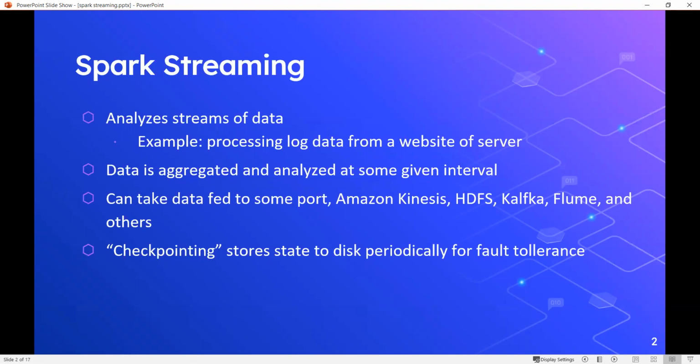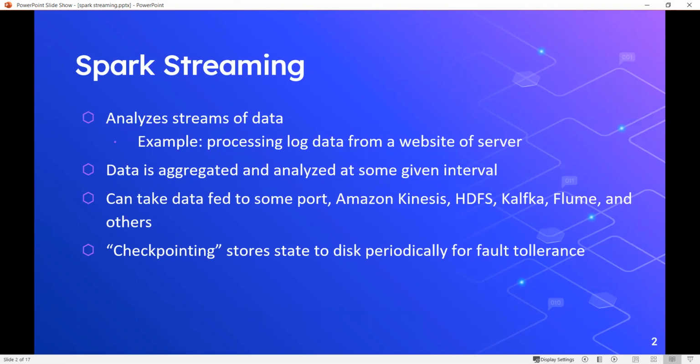The main point here is that the data never stops coming in, right? So there is no really simple set of log files that you can point to and say, hey, go and analyze this chunk of log data. It is always coming in, and there is always new information being gathered all the time, and maybe you want to aggregate and analyze that at some given interval or window of information.